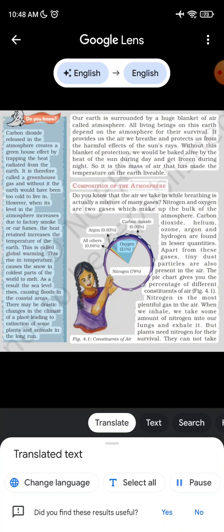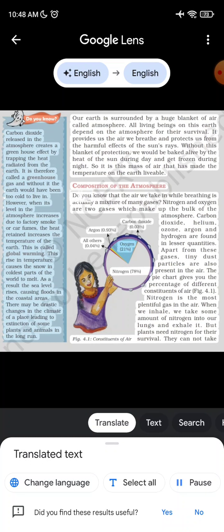Composition of the atmosphere. Carbon dioxide 0.03%. Argon 0.93%. All others 0.04%. Oxygen 21%. Nitrogen 78% present in the air.